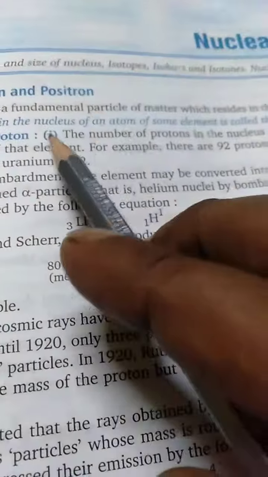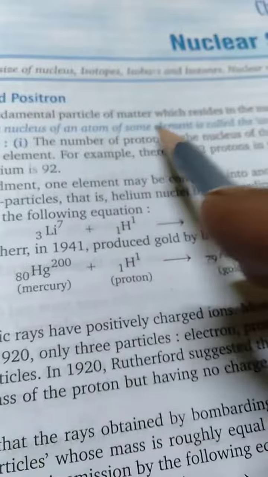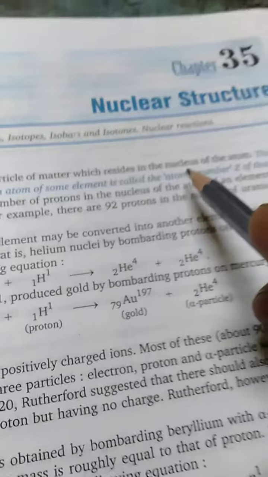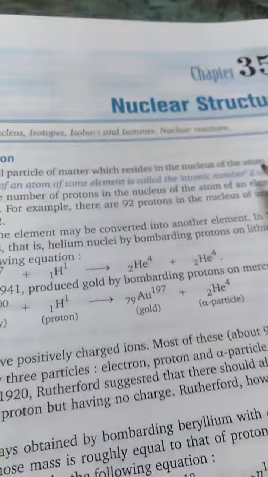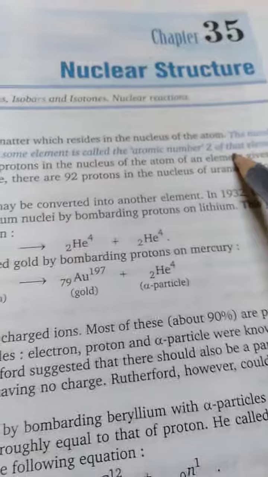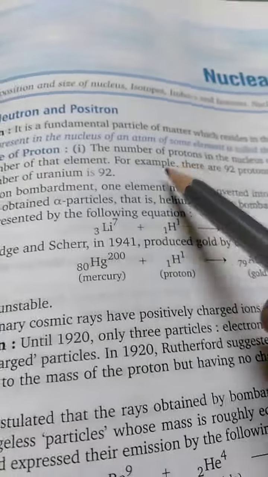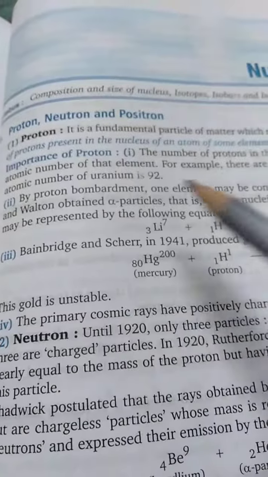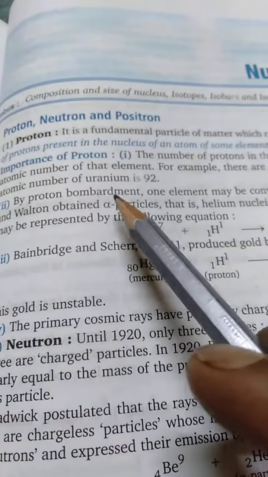The number of protons in the nucleus of the atom of some element is called the atomic number. So actually we get the atomic number from the number of protons in the nucleus of an atom. For example, there are 92 protons in the nucleus of uranium, so the atomic number of uranium will be 92. This is the first significance.